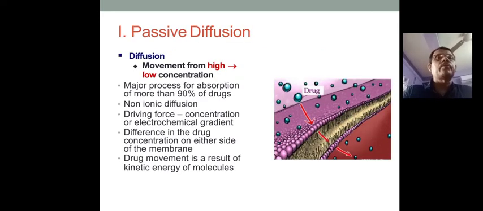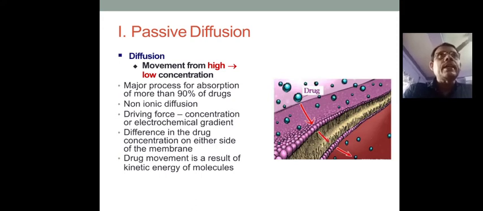Mechanism of drug absorption. First of all, passive diffusion. This is the commonest, and about 90% of drugs can be absorbed by this mechanism. In passive diffusion, or simply diffusion, the drug moves from higher concentration to lower concentration.